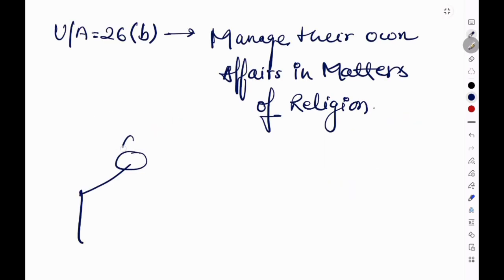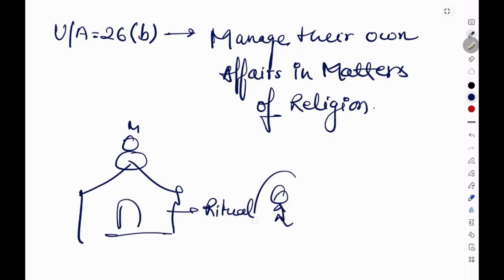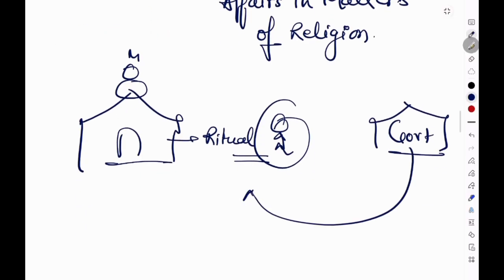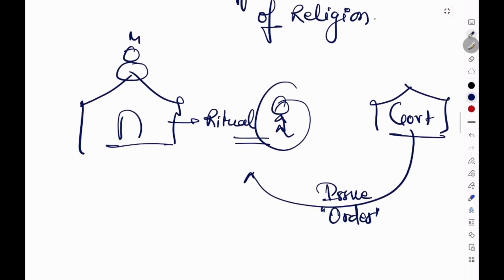Okay, so imagine a century-old temple where particular rituals have been performed every morning for hundreds of years. Now one day, what happened? The government issues an order that from tomorrow this ritual will stop and a new method of worship will be introduced. So can the state decide how a religion should pray? What do you think? Can the government tell a religious community which rituals are correct and which are not?